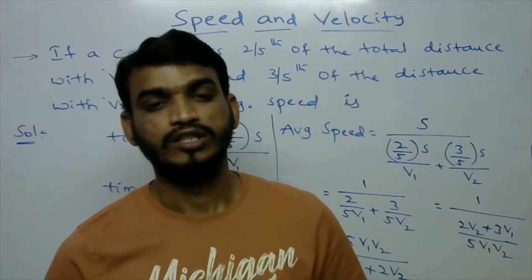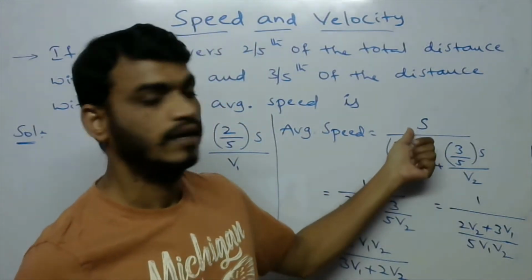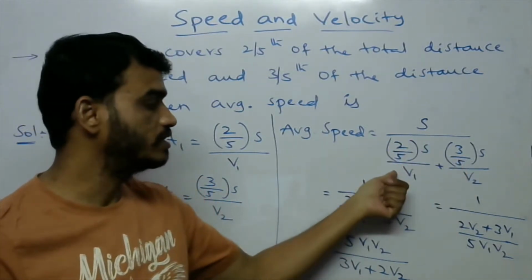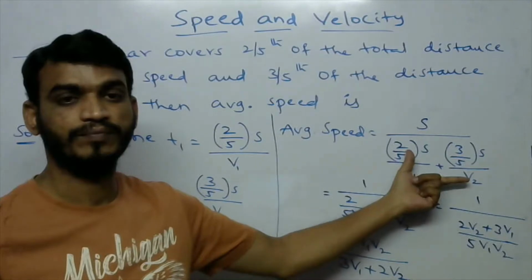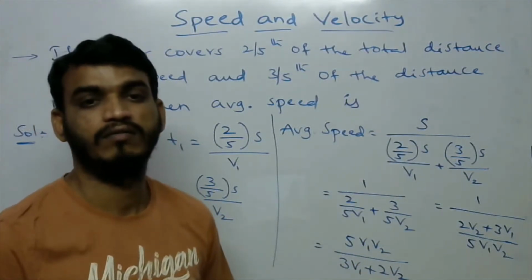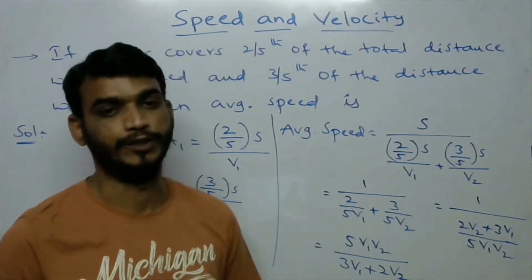Total distance is S, and total time is T1 plus T2. By calculating this, finally we will get 5V1V2 by 3V1 plus 2V2.